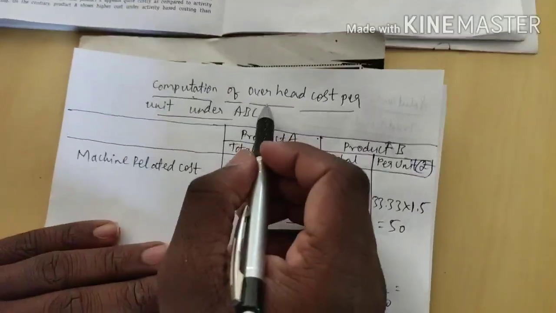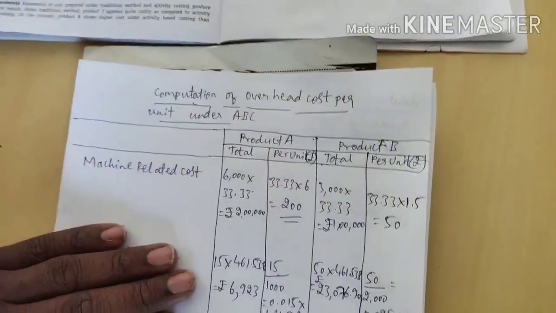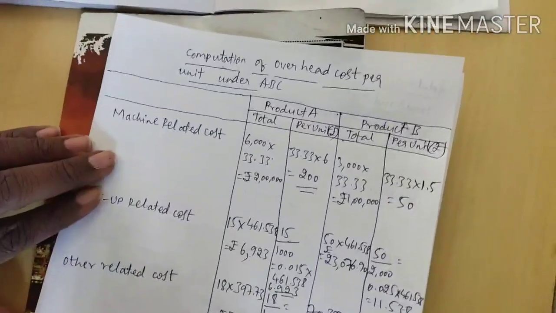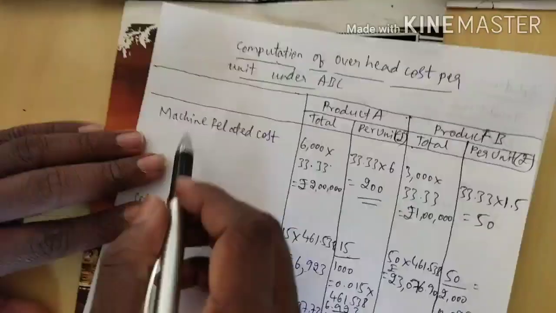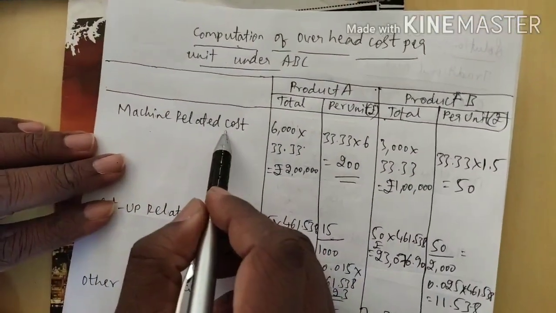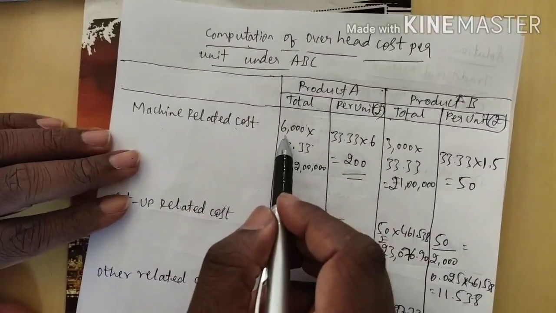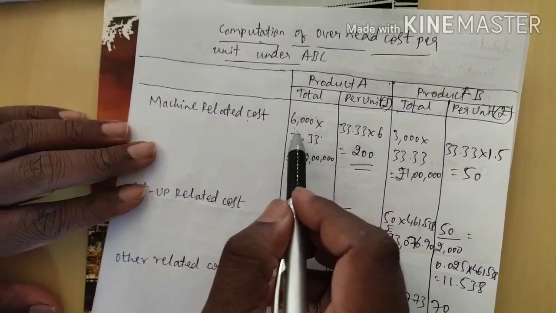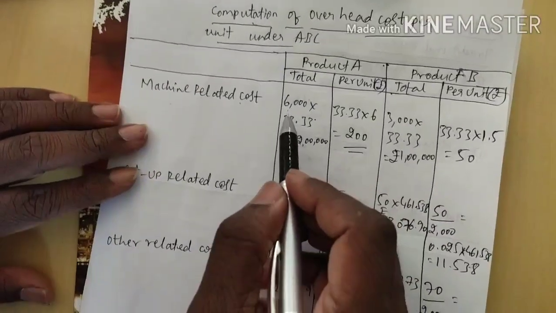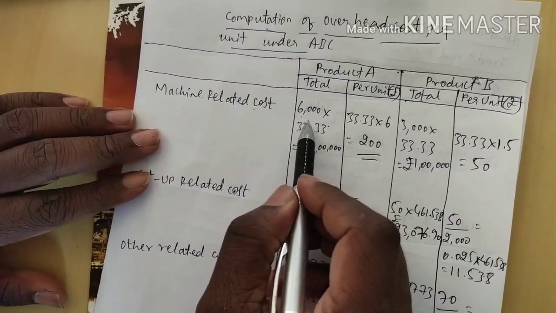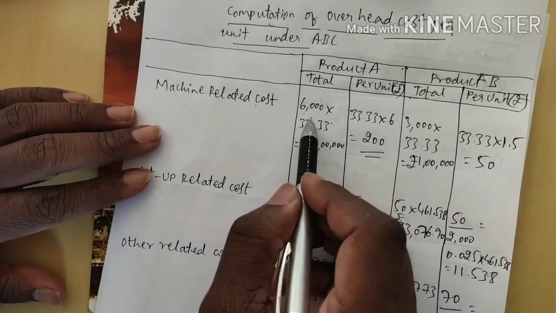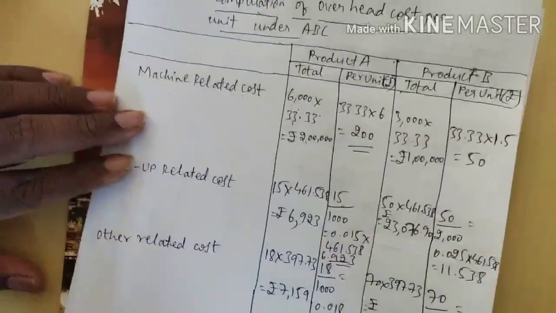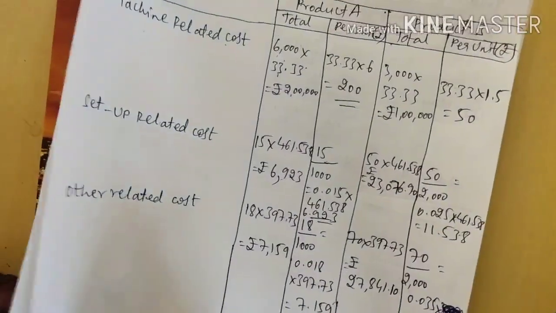Next step is computation of overhead cost per unit under ABC, that is activity based costing. So now I am apportioning. The first one is machine related cost. As per the information given in the problem, we multiply 6 per unit into 1000 units produced of product A, that is 6000 into 33.33, that we have done in the previous step.